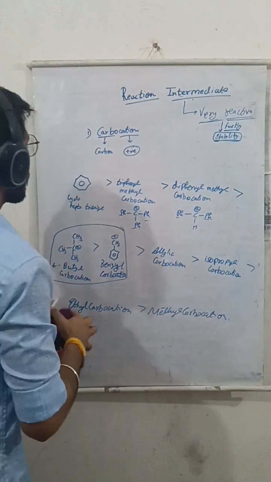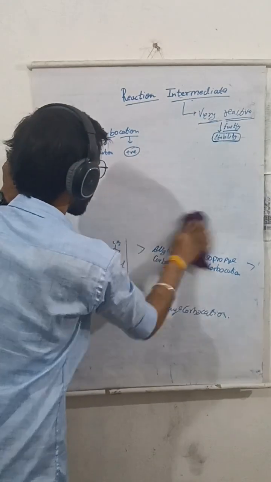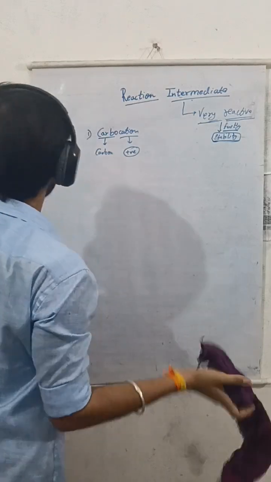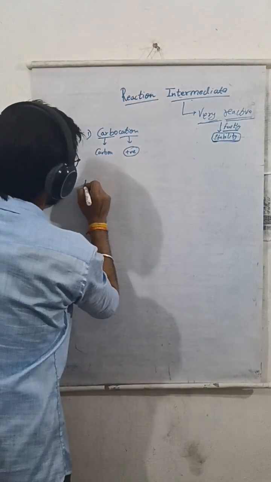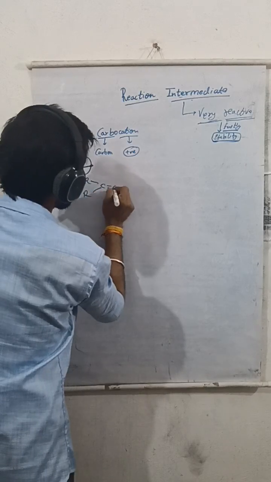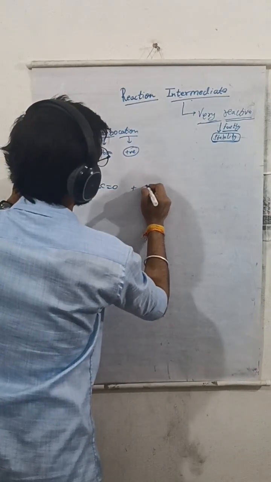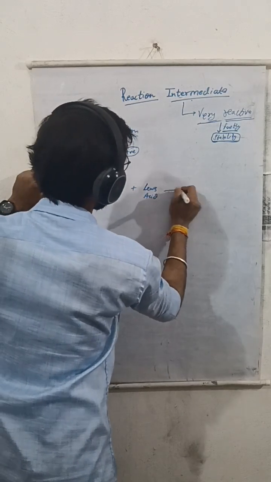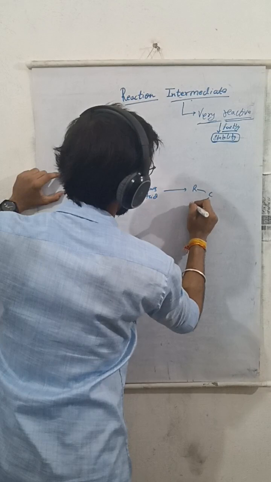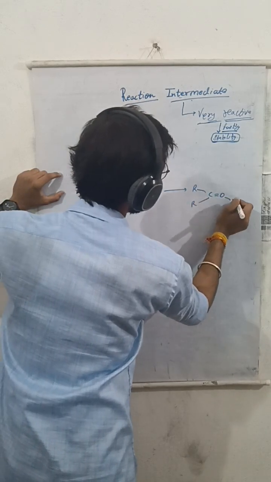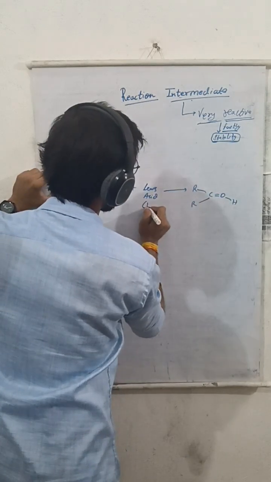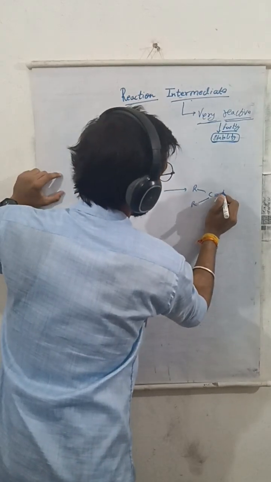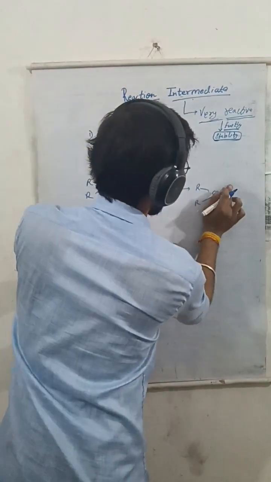Now we will see the formation. Formation of a carbocation is due to heterolytic cleavage. For example, if we consider any ketone reacted with a Lewis acid, then we will get R, C, R, double bond O with H connected to it, because the Lewis acid provides H plus.